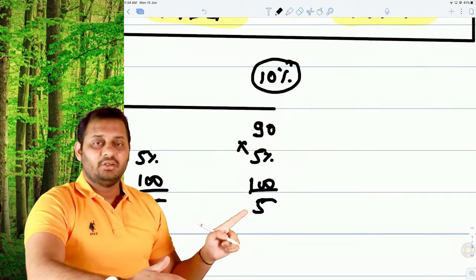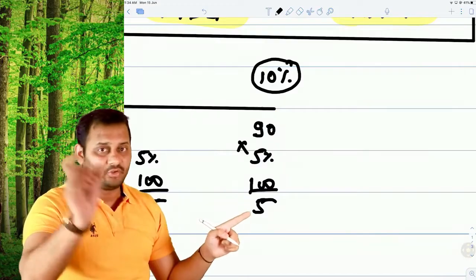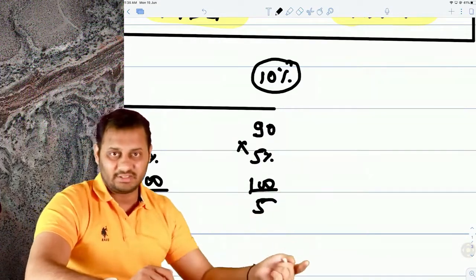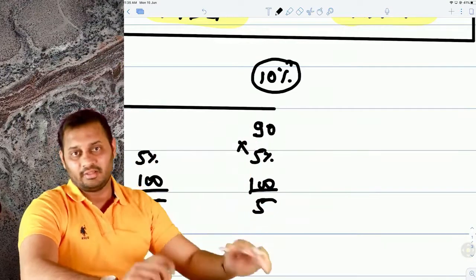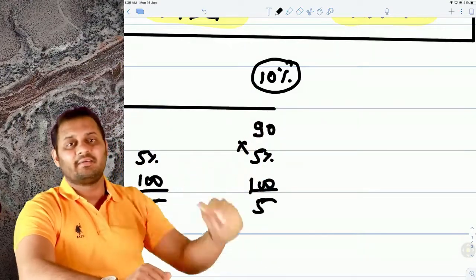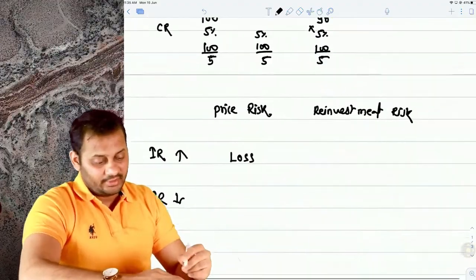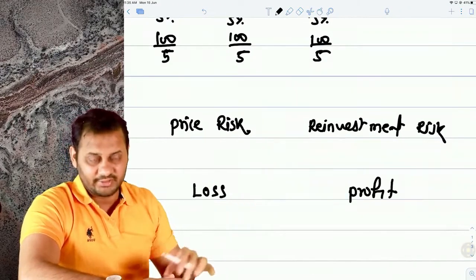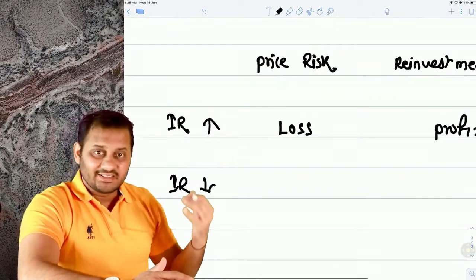First of all, you have earned this 5 rupees on your original investment, and when you go to the market to reinvest that amount, you get a higher return. I'm not saying coupon, this is higher return. So that's a good part. In case of reinvestment risk, it's a profit. There is no risk, that means. But what happens if the interest rate decreases?